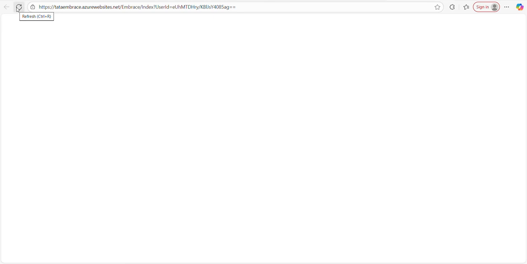Remember it. You can see I simultaneously pressed escape and the reload button. For that we have to keep the word embrace here. If it predicts embrace light, go back and do it again. If it keeps repeating embrace light, wait for 1 hour, clear your cache and do it again.